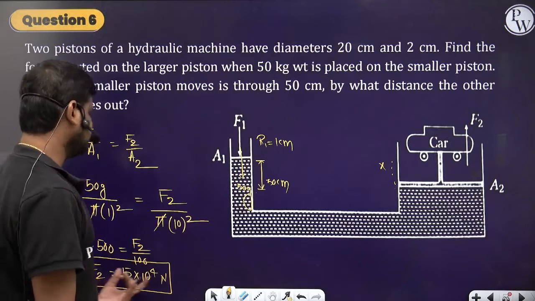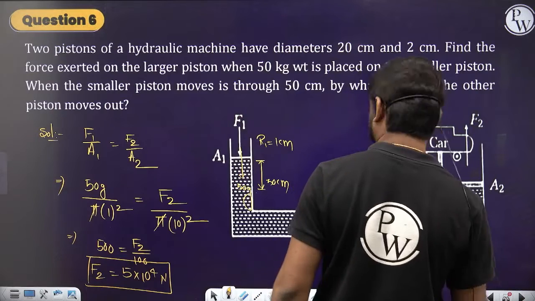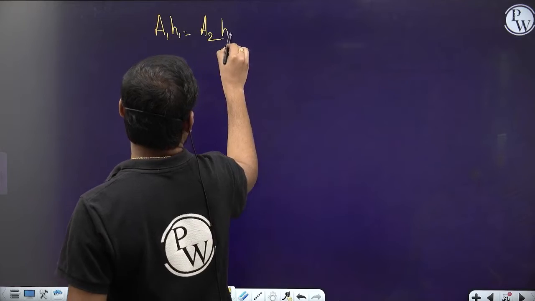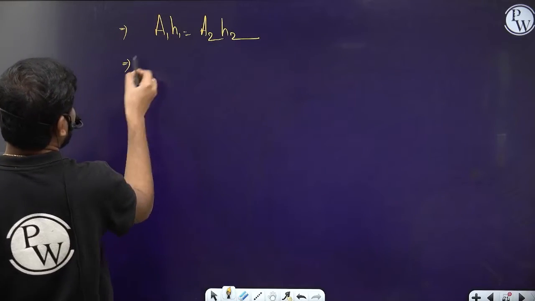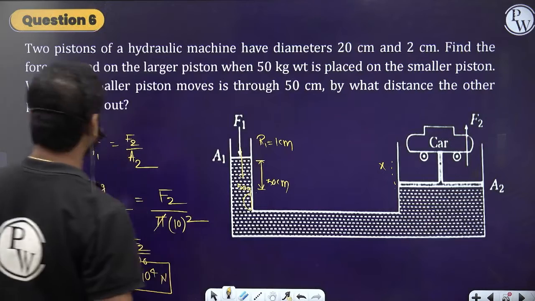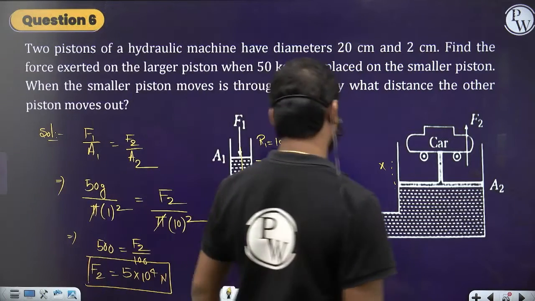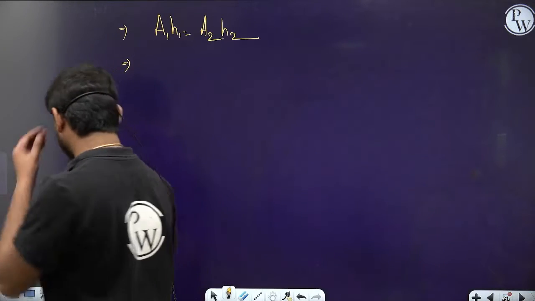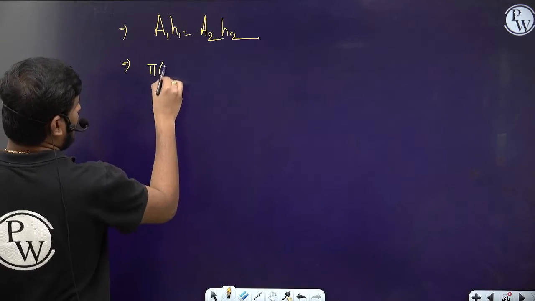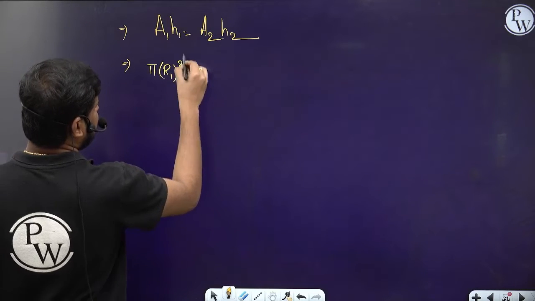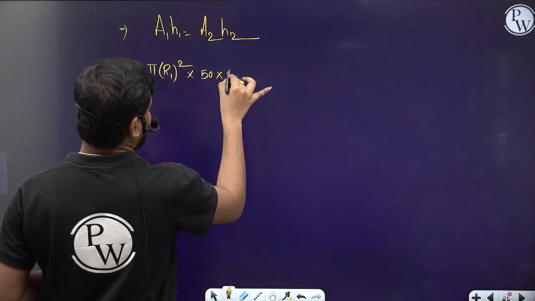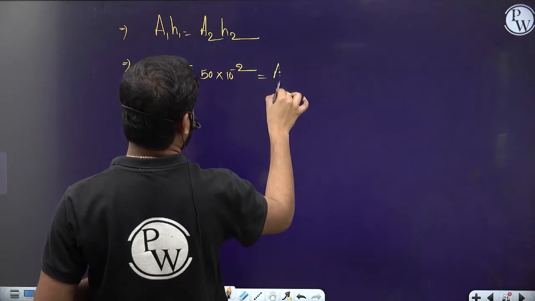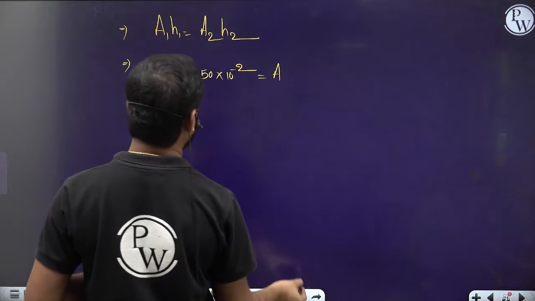Then what is the area? A1 H1 is equal to A2 H2. This must be constant. So what is the A1 area? It is pi R1 square. Simply substitute the values: pi into R1 square into H1, 50 centimeters, 50 into 10 to the power minus 2, which is equal to A2 H2. A2 we know already.